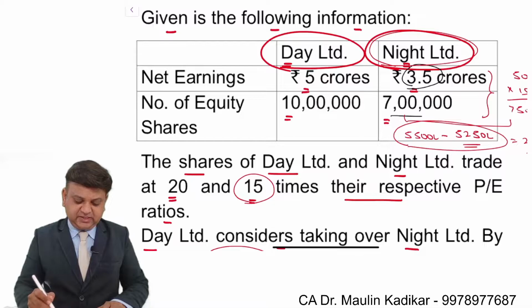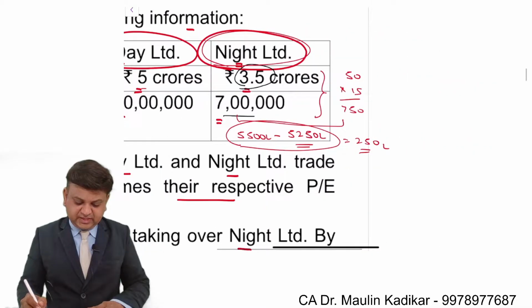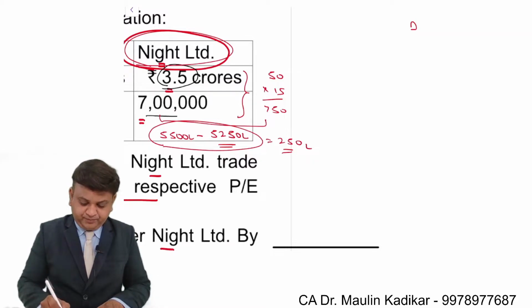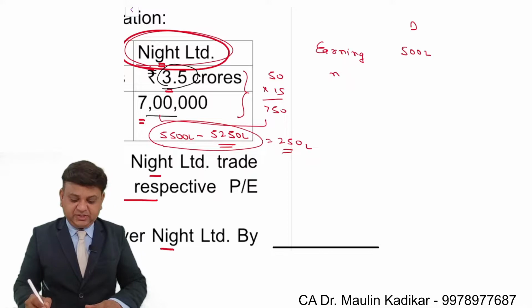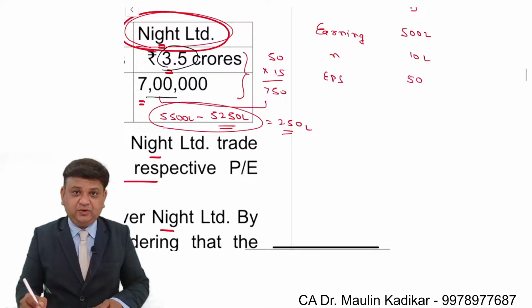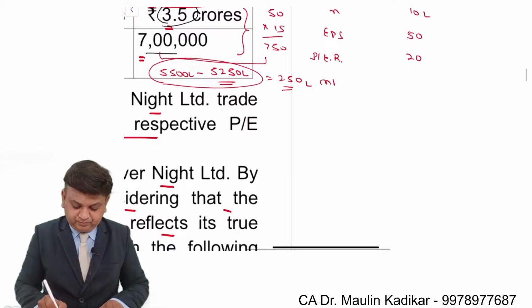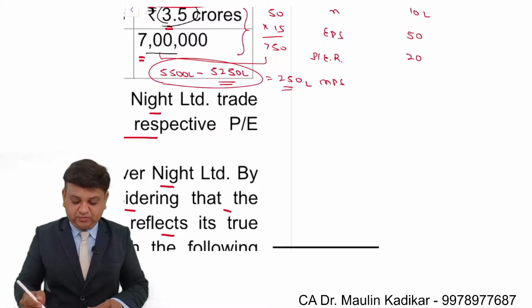Dear students, over here we understand that as far as Day Limited is concerned, its earning is provided to us as 5 crore. So for Day Limited, listen carefully. The earning is an amount of 500 lakhs. Number of equity shares are 10 lakhs. So earning per share is 50. Multiplying with the price earning ratio, that is 20 times, that will give MPS. 50 into 20, that is 1000 rupees.